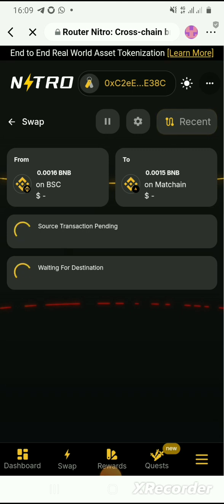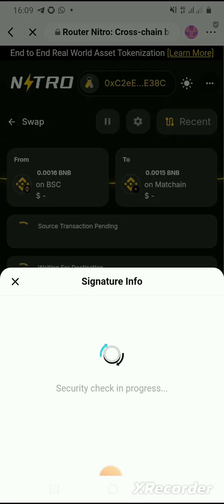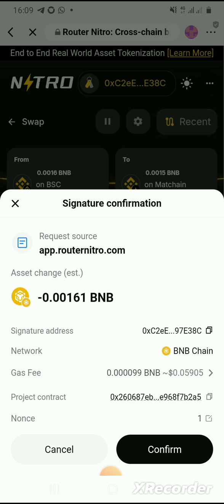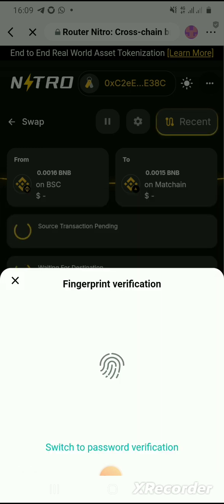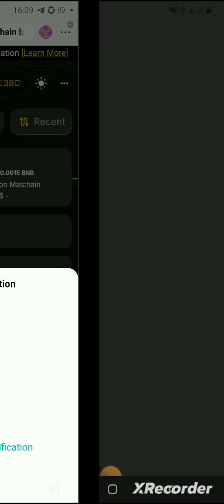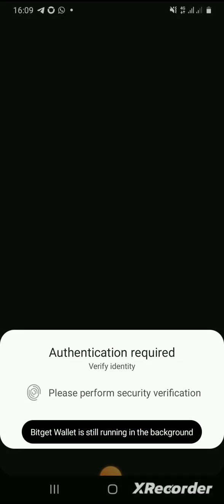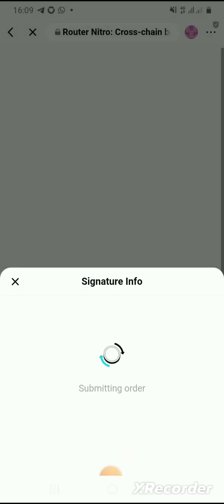Wait for it to bridge. Okay, click confirm. Input your password. In this case, I'm using fingerprint to authenticate the transaction.